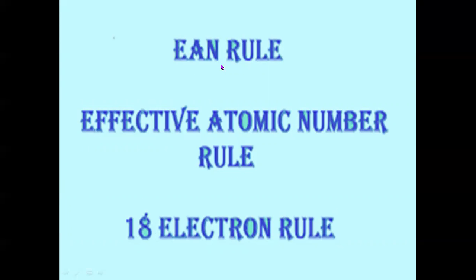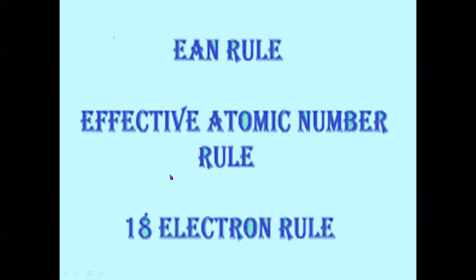Because according to this rule, when the metal ion loses electrons in the first stage and then accepts electron pairs from ligands, the total number of electrons in its valence shell should not increase beyond 18. That is, it should have nearly 18 electrons, or sometimes exactly 18 electrons. Therefore, it is also called the 18 electron rule, or the effective atomic number rule.